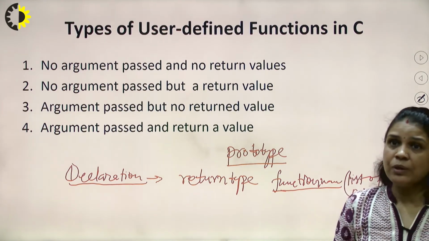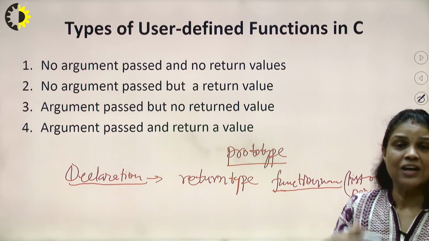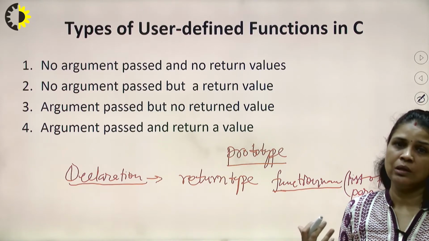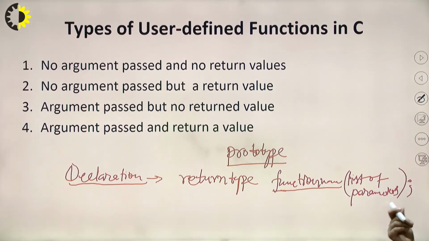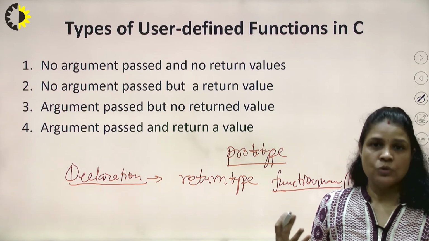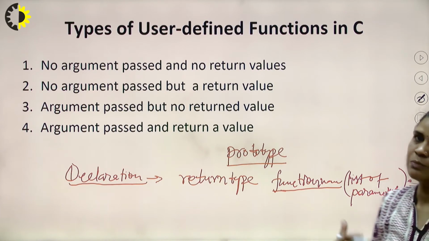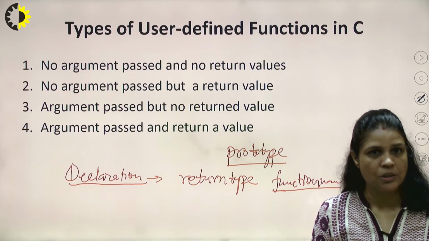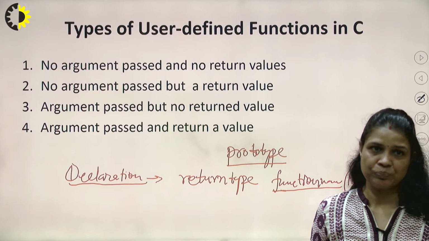Okay. And sometimes when we need to calculate the largest among three numbers, then how many parameters will be there? 3. Because 3 numbers are given to us, 3 numbers are passed here as a list of parameters, and I need to find out the largest one. So the list of parameters, meaning how many parameters will be passed in that particular function, will depend on the logic of the function, whatever task we need to perform, right?